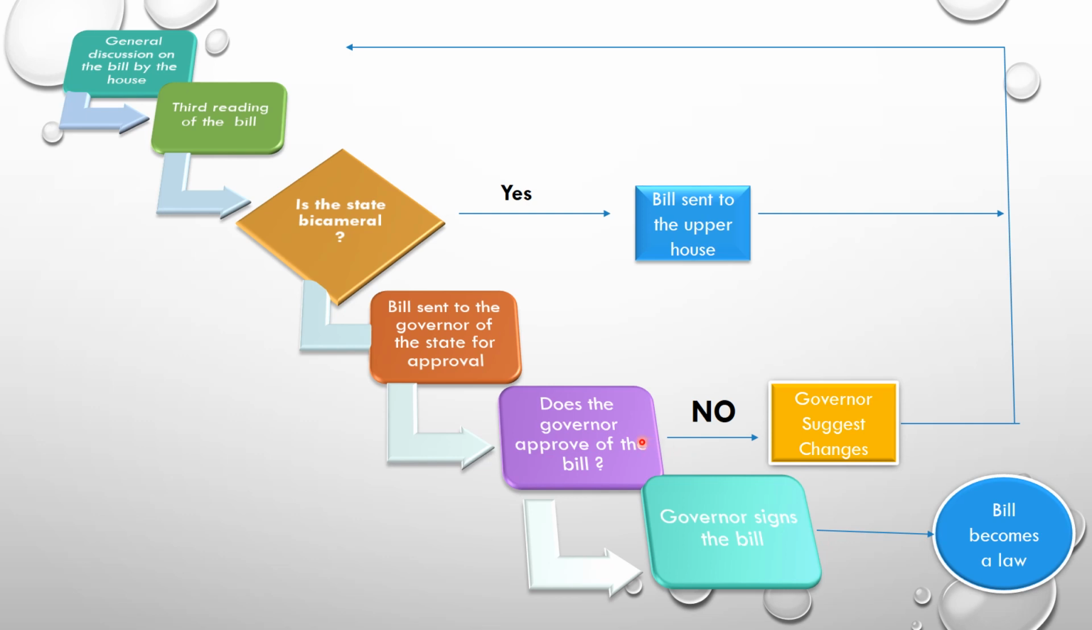But if the governor does not approve the bill, what will he do? He will give his suggestions or make some changes in the bill and send it back to the houses, meaning he will send it back to the legislature. And in some cases, the governor can also withhold the bill and send it to the president for his consideration. Is it clear?